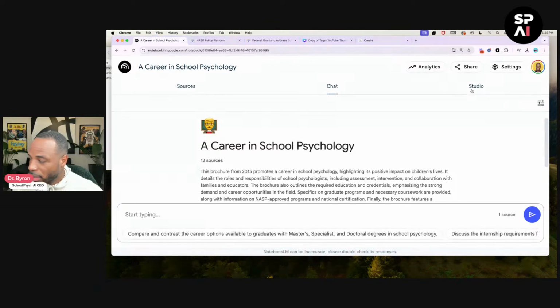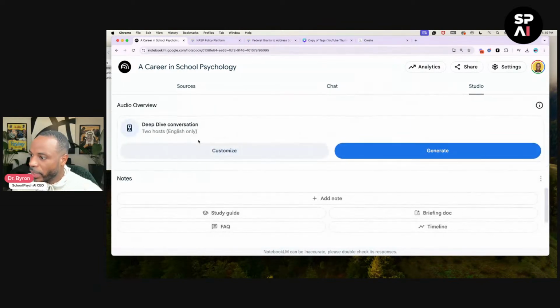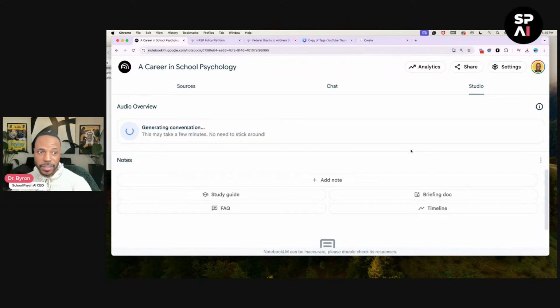But what we're going to do, we're going to go over to Studio. And what we want to do is to create a podcast episode. And then we're just going to jump right into it. We're going to click generate, and it's going to take a few minutes. We're going to let it do its thing. And it takes about anywhere from like 2 to 5 minutes to generate the podcast.